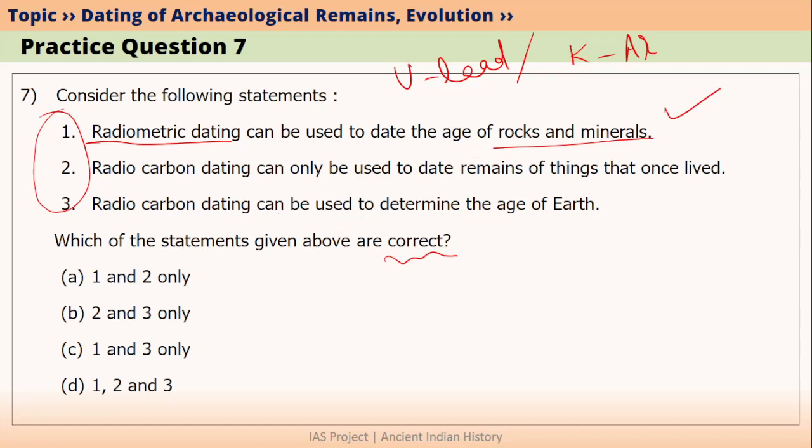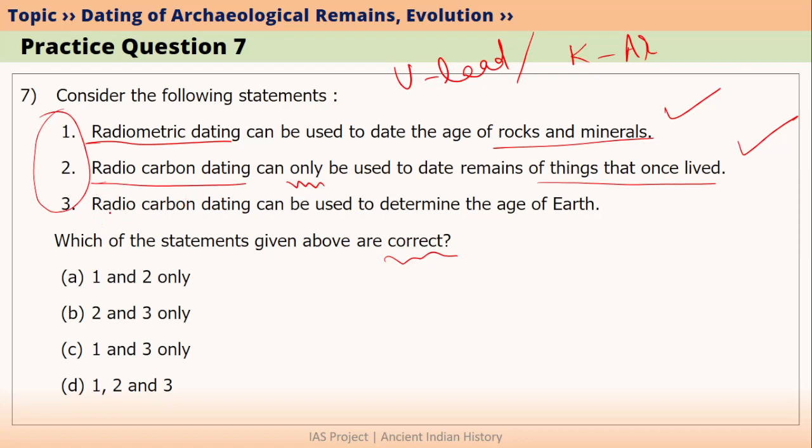The second statement is radiocarbon dating can only be used to date the remains of things that once lived. This is also correct. Sometimes when there are words like only, the statement can be tricky. And most of the times the statement is false. However, it is not the case here because we know that radiocarbon dating can only be used to date dead organic matter.